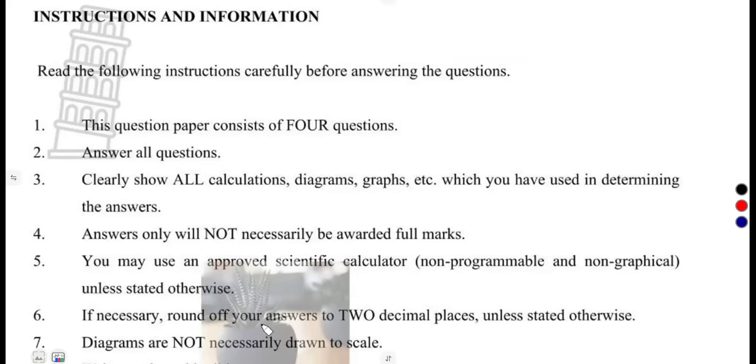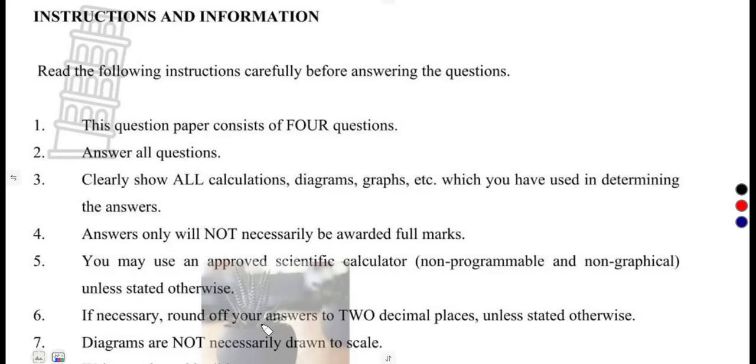So meaning to say, same layout of questions as we had from 2024, 2025, 2026. We do not have changes in terms of the structure of the questions. So make sure that you go through those ones as well for your revision purposes.